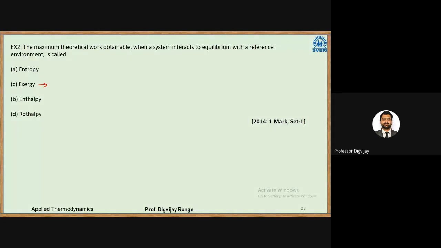Other names for exergy are available energy. Option D is just made up; there was no other name, so they included it. It has no meaning. Don't go to Google and search for what it is.